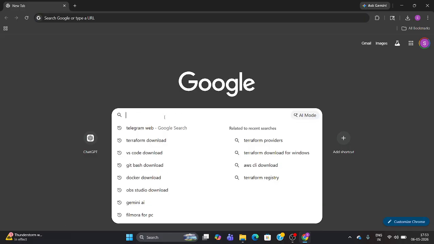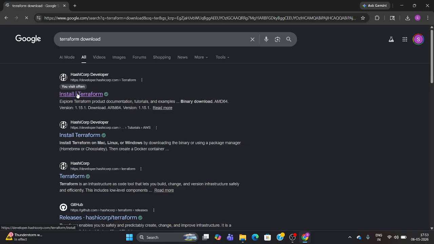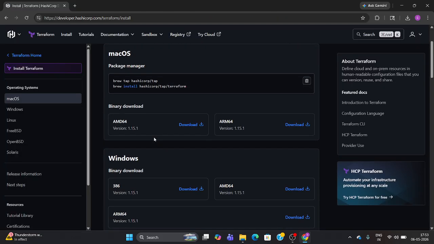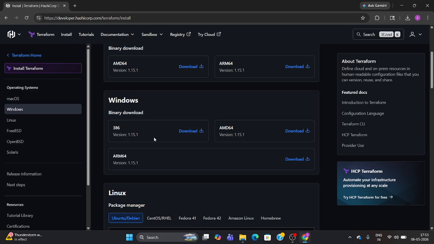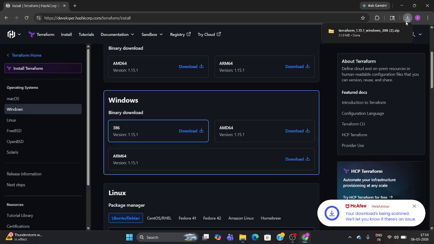First, go to the browser and type Terraform download, and click on the install Terraform option. Then scroll down and click on Windows download here. Click on it. Then you can see the Terraform installation file downloading here.